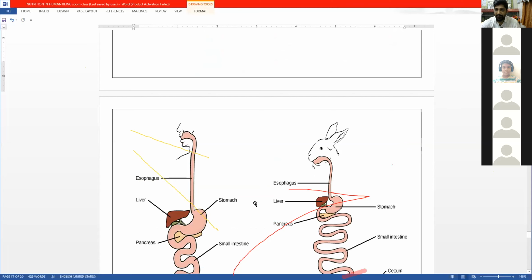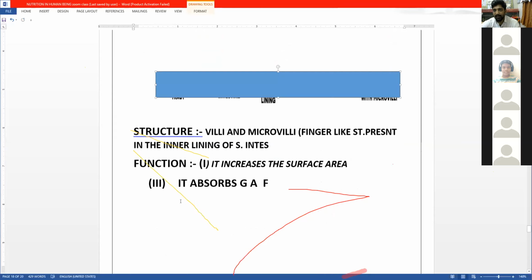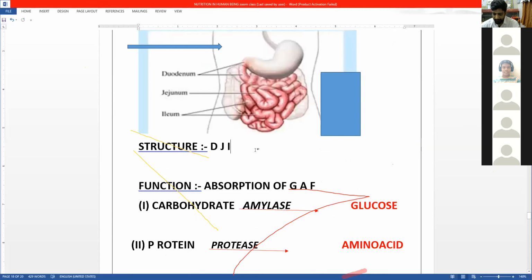Now, see here, one question. If you see this human digestive system, the intestinal part is 6 meters long.